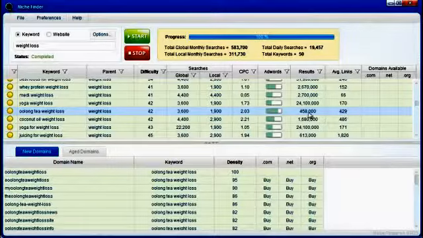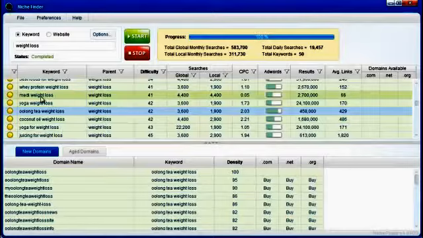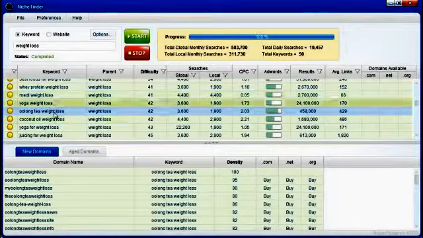Now, that's likely never going to happen, but that would be the absolute perfect keyword. So you want to go through and find the best keyword possible, given the keywords that you are given from the beginning.